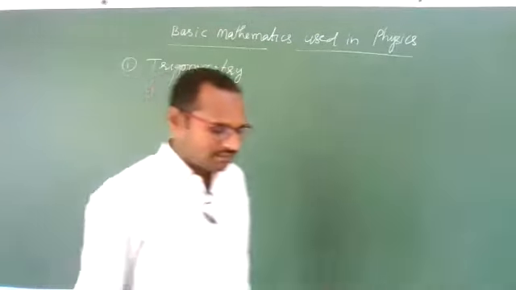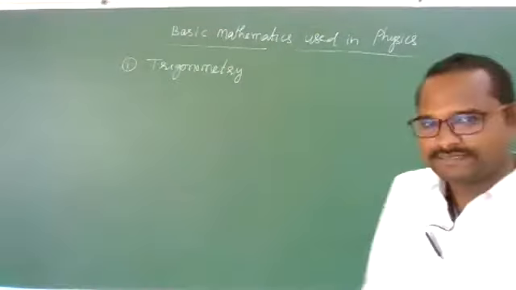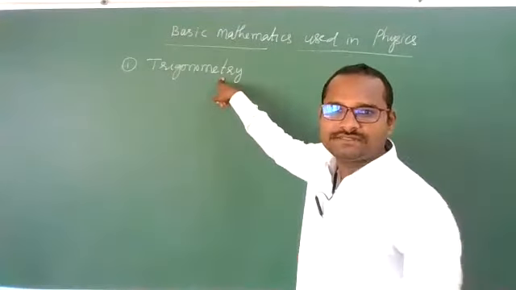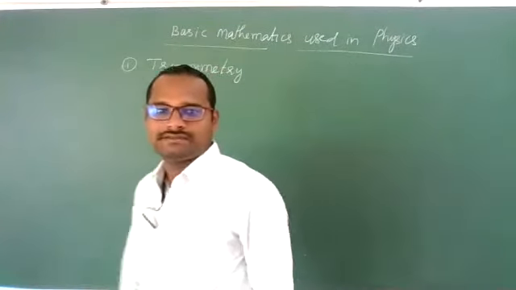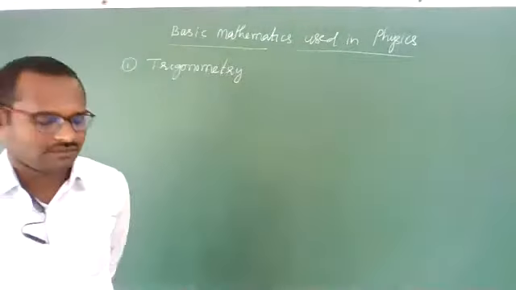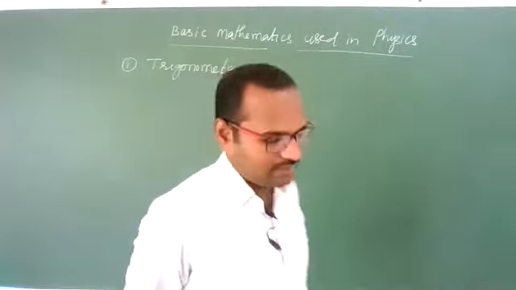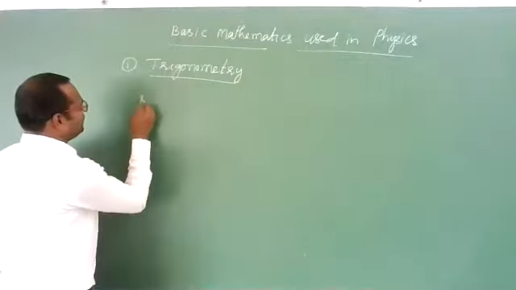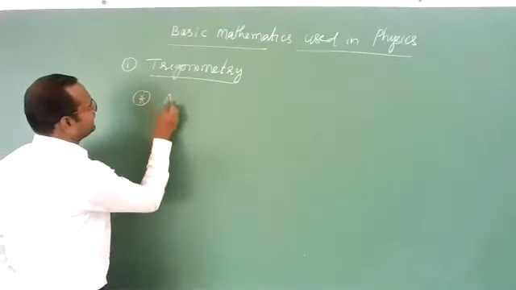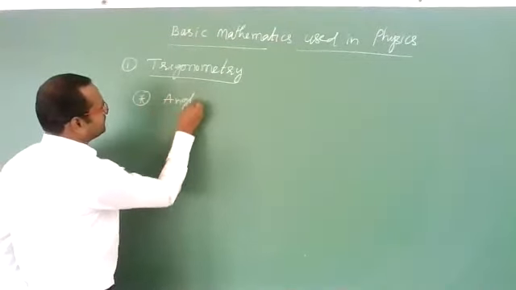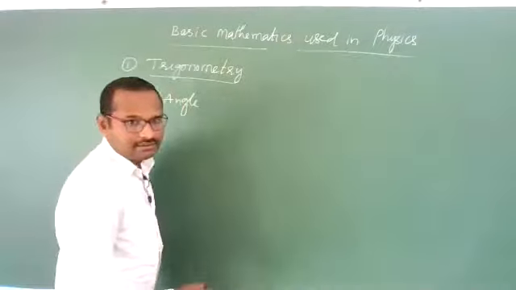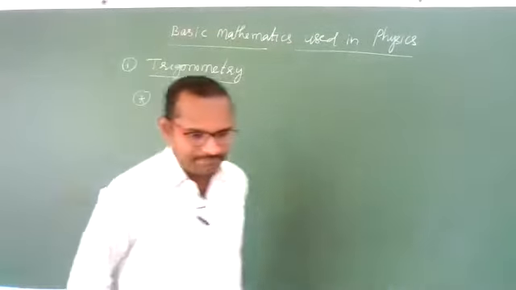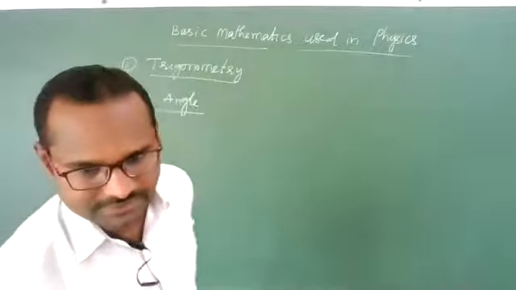The name itself indicates trigonometry. Metry means measurements, angle measurements, meaning how to measure angles. These are the things we will discuss in this topic. So in trigonometry, the first important point we need to discuss is the angle. What is an angle? Do you have an idea about this angle? I will explain it to you.